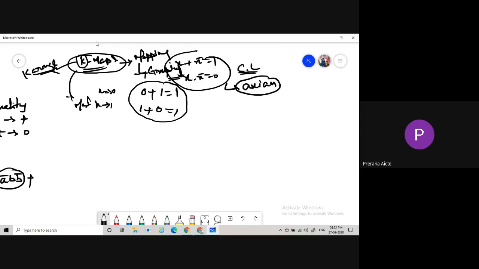It is made up of square boxes, and here also this person is using the same notations. If we are using one variable like A, how many possibilities are there? Two, that is A bar and A. If we are using A and B, how many possibilities are there? A bar B bar, A bar B, A B bar, A B.